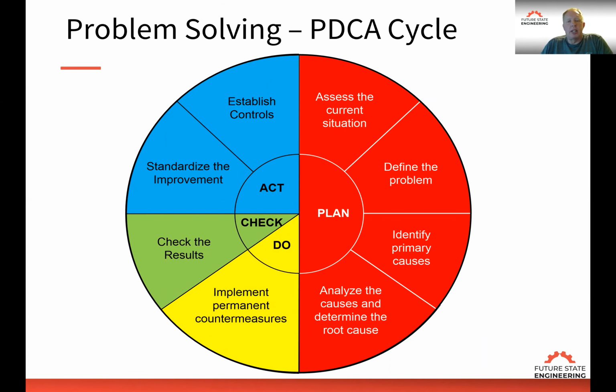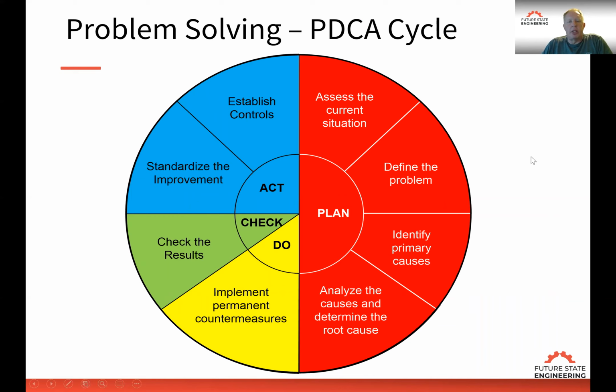So the check step is an important element of the PDCA cycle, where we check to see if we achieve the results that we planned in the plan step. In the plan step, what we're defining is that the improvement needs to be measurable. If it's not measurable, how do we know that we achieved the results?